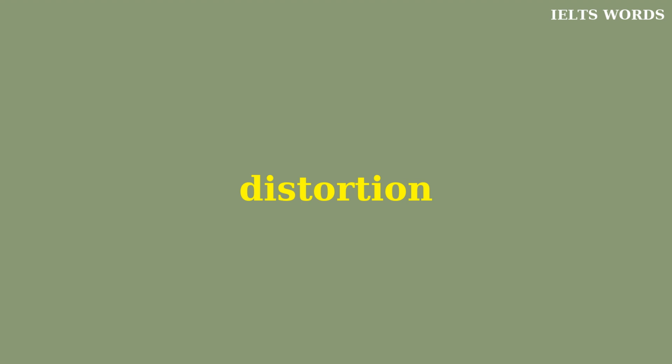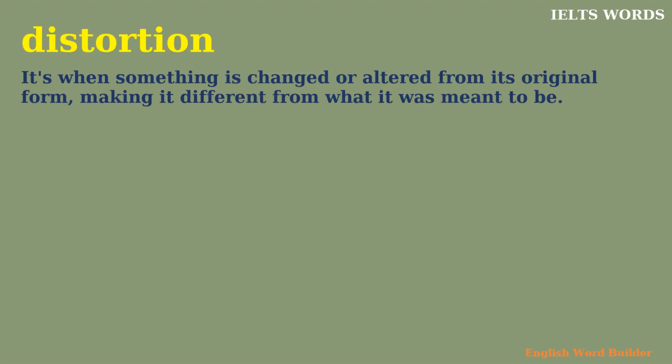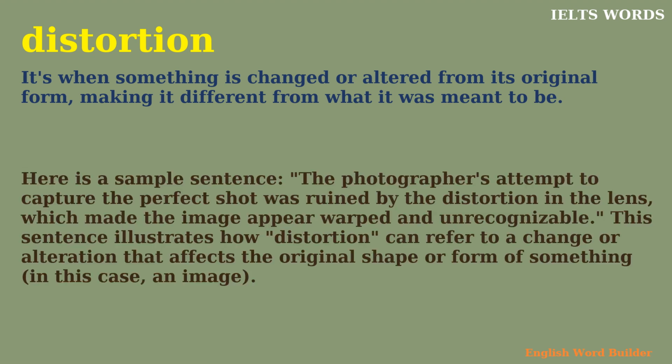Distortion. It's when something is changed or altered from its original form, making it different from what it was meant to be. Here is a sample sentence. The photographer's attempt to capture the perfect shot was ruined by the distortion in the lens, which made the image appear warped and unrecognizable. This sentence illustrates how distortion can refer to a change or alteration that affects the original shape or form of something, in this case, an image.